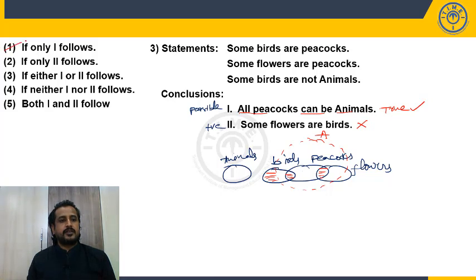Only one follows is which option? First option. If the positive conclusion is false in the basic diagram, we won't look for an alternate diagram. If the positive conclusion is true in the basic diagram, we won't look for an alternate diagram either. Only if the negative conclusion is true in the basic diagram will we look for an alternate diagram. Right? So only one follows. Choice 1.